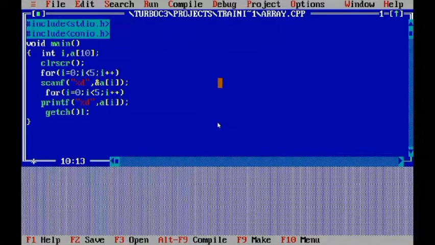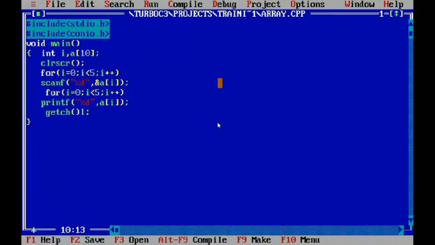Let us see. Can you all see the screen? Yes, ma'am. See the program and try to understand. We have taken one variable I and one array of 10 elements. We have used one for loop starting from 0 to 4. It is less than 5, which means 0 to 4. So what will happen in this case? We are writing scanf %d ampersand A of I.